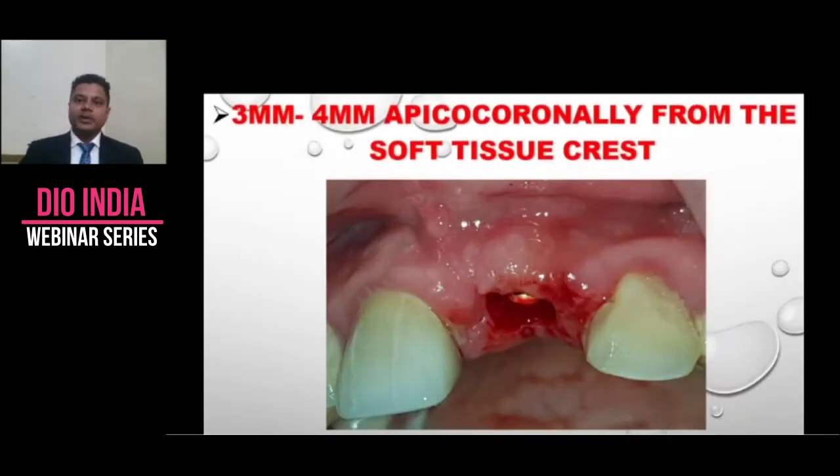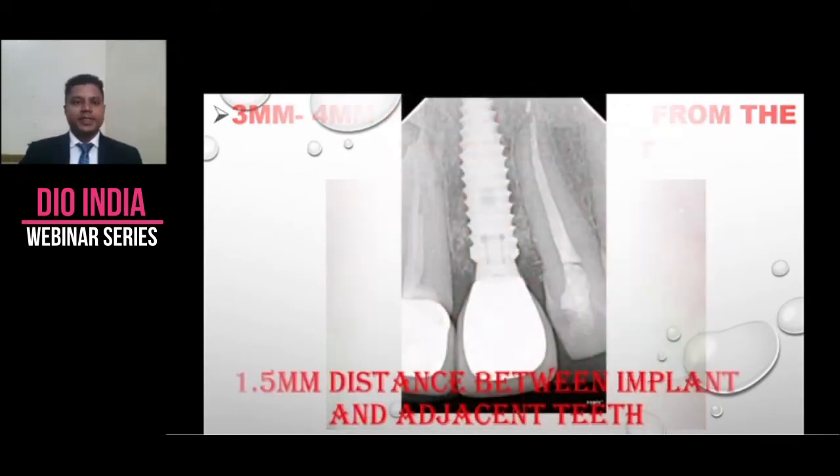3 to 4 mm apicocoronally from the soft tissue crest. We have to place our implant in a manner that it is apically 4 mm from the soft tissue crest. And there has to be a distance of at least 1.5 mm between the implant and adjacent teeth.